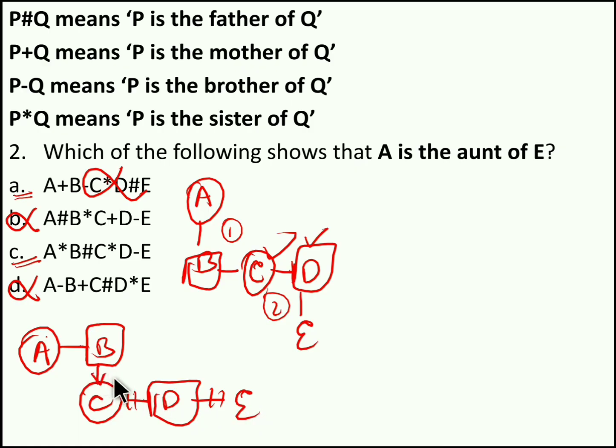Now the siblings father is, see, C's father is D's father as well as E's father also. Now father's sister is aunt, right? So father's sister is our aunt. So we can say A is aunt of E in option C in this case. So option C is correct answer for this given question.